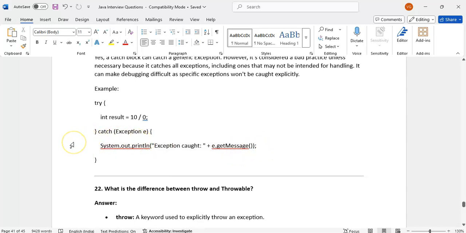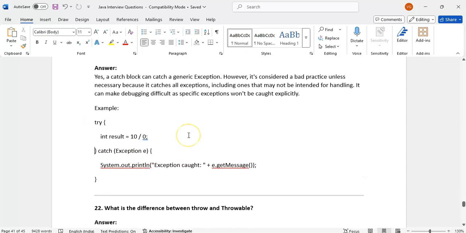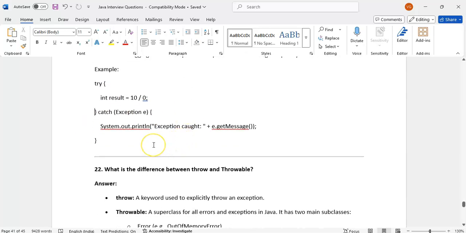If a null pointer exception occurs, I want to run some code; if an arithmetic exception occurs, I want to run other code. Based on the exception type, I want different actions. If we write a generic exception, we cannot do that.